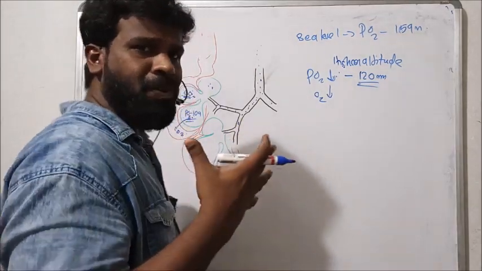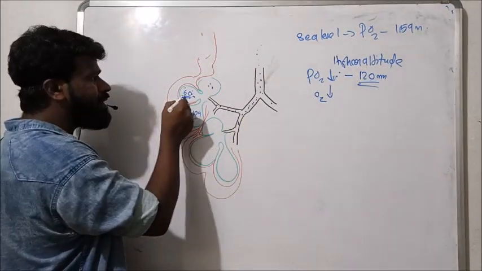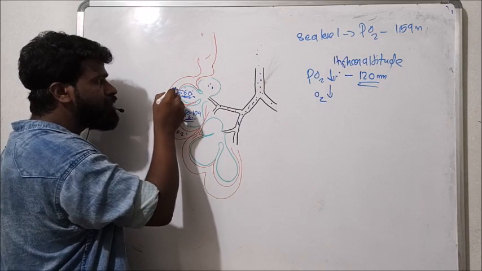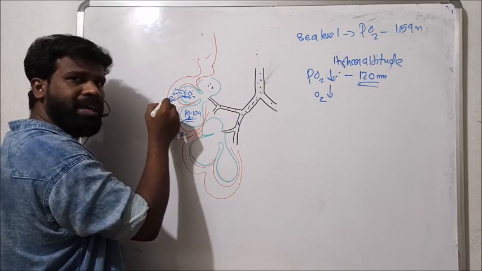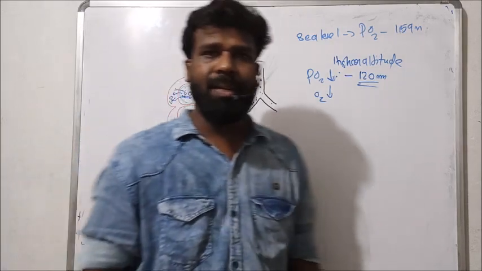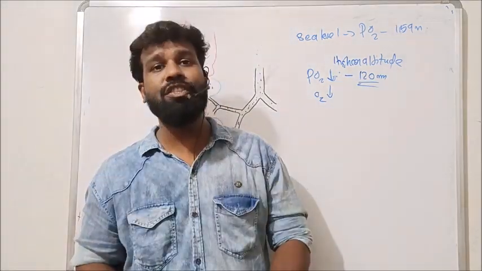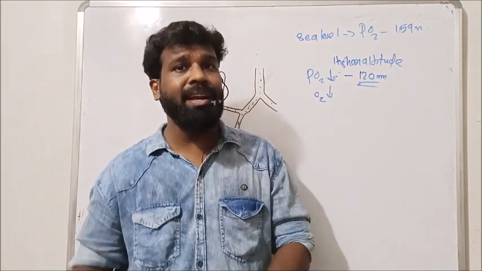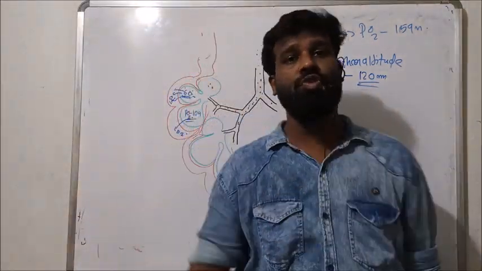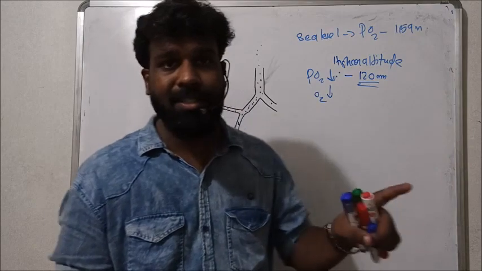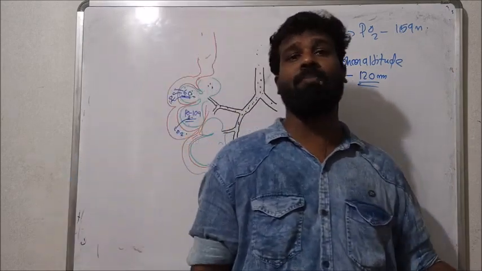When partial pressure of oxygen decreases in alveoli, what happens? There is a reduced diffusion of oxygen into the capillaries surrounding alveoli. That means the blood gets only a decreased amount of oxygen, which leads to a lack or inadequate supply of oxygen to the tissue. That condition is known as arterial hypoxia or hypoxemic hypoxia.